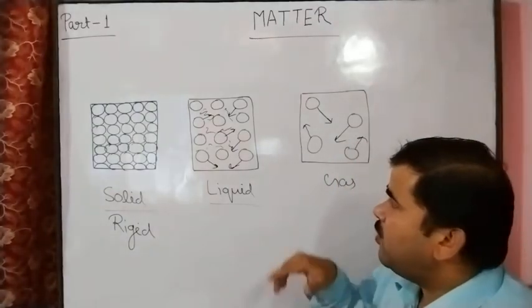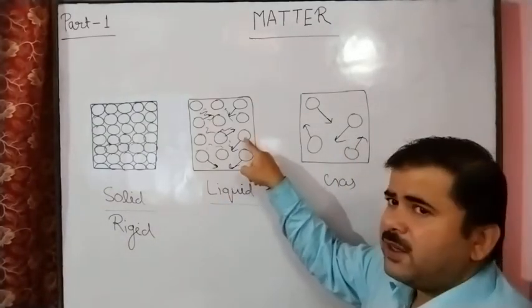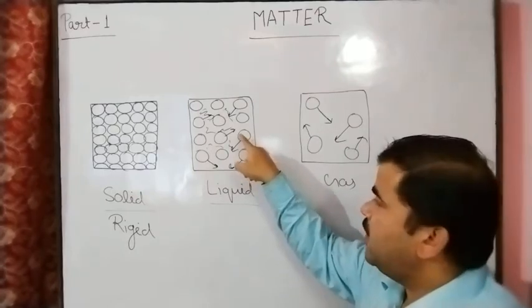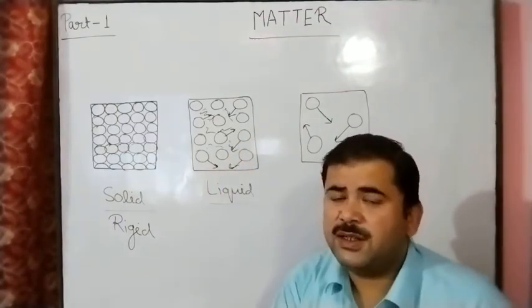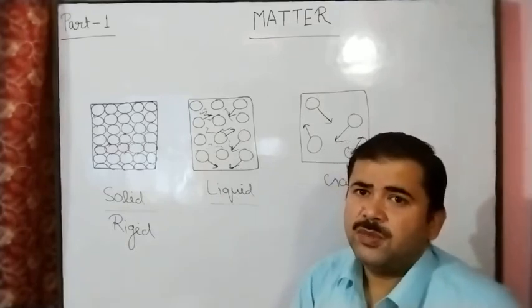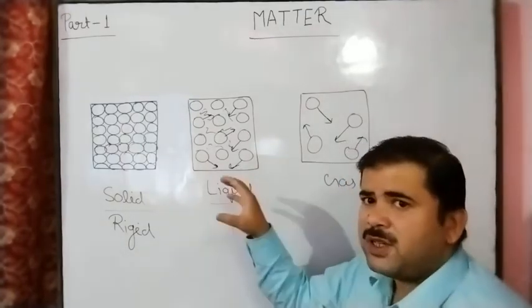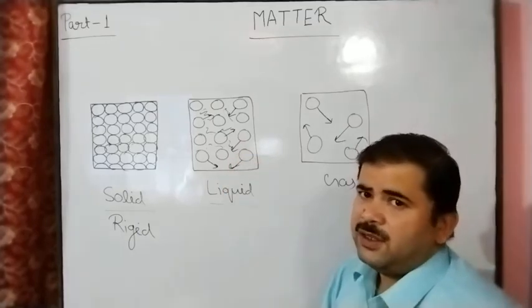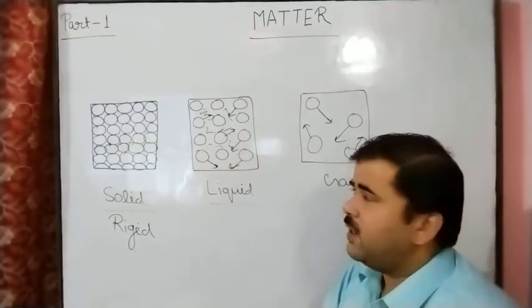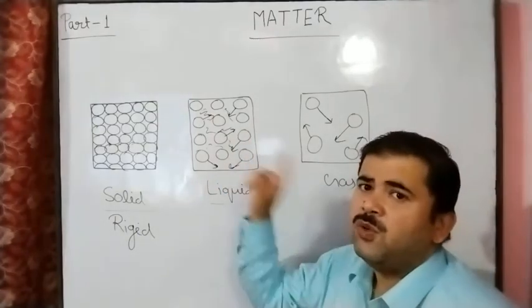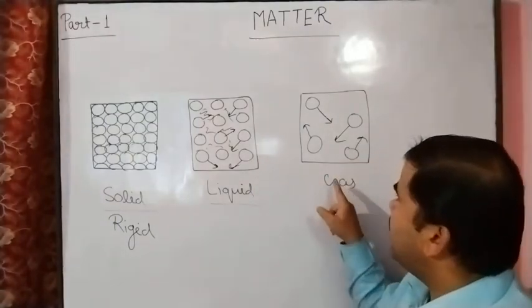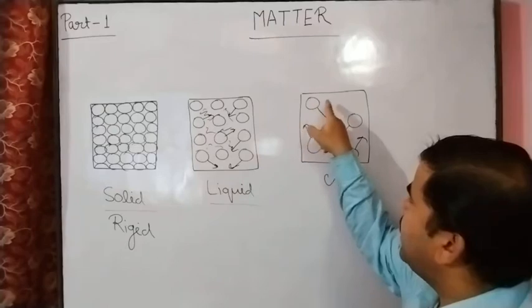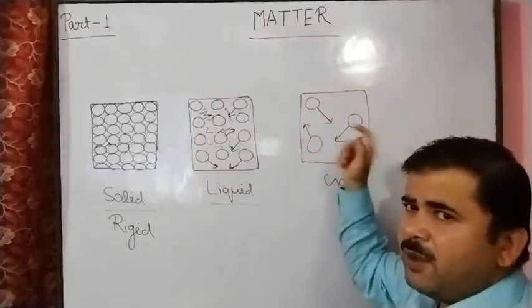And due to the movement, these particles have kinetic energy, and due to the kinetic energy, these particles move. So these particles possess kinetic energy, and due to this kinetic energy, they are in a moving condition. In the gaseous state also, these particles are free to move randomly.